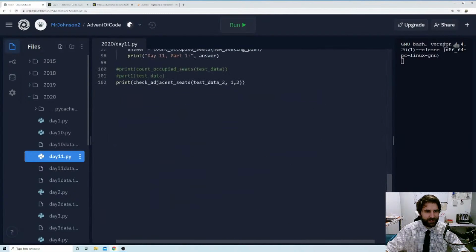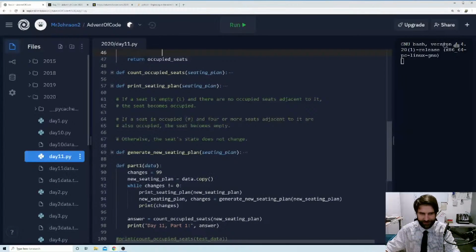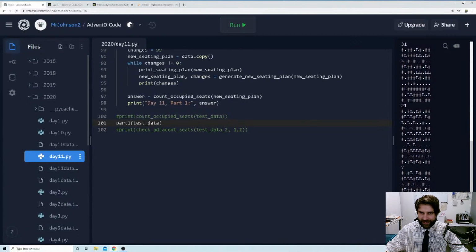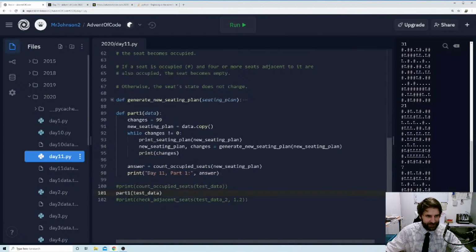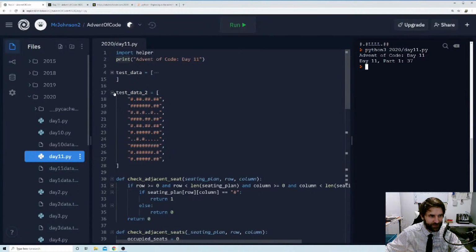Now, if I run this, I've been testing it with a lot more data. Let's comment this out, and let's put part 1 back in. If I run this, I'm still printing out loads of garbage, but I get 37, which is the magic number from here. So if we jump back into REPL.it, where am I printing seating plan? Let's get rid of this, get rid of that, and hit run. Day 11, part 1, 37. Okay, fantastic. So this is working. So now I'm going to use my real data and hopefully solve day 11.